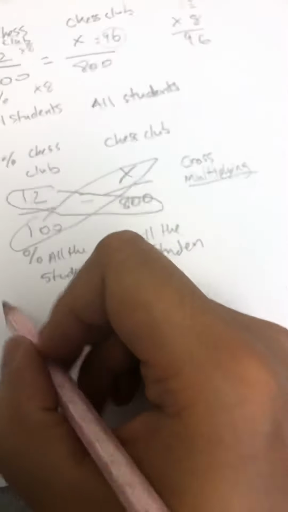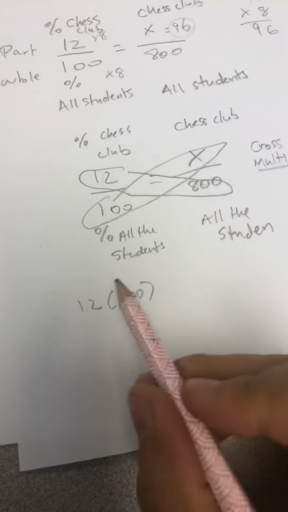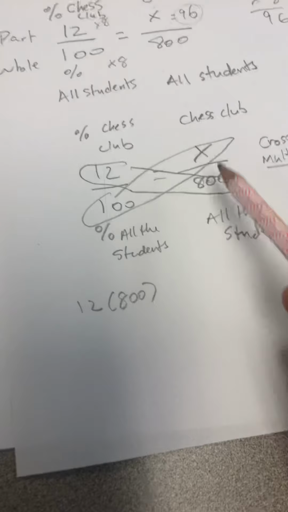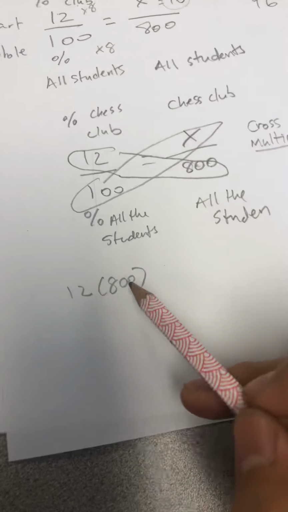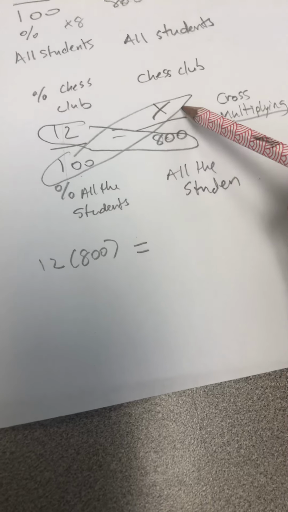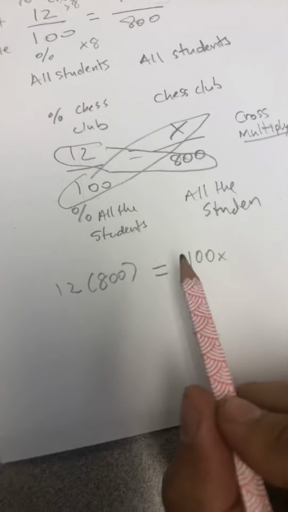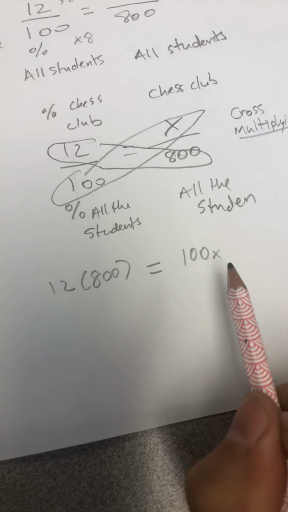So we have here 12 times 800. Now, progressively, we will stop seeing the x for multiplying because x can be used as a variable. So we have 12 times 800 is equal to, and on the other side, 100 times a number unknown, 100 times x. Okay, this is 100 times a number x.